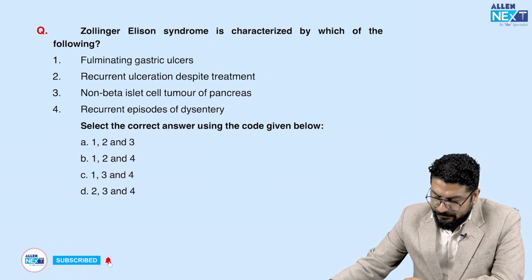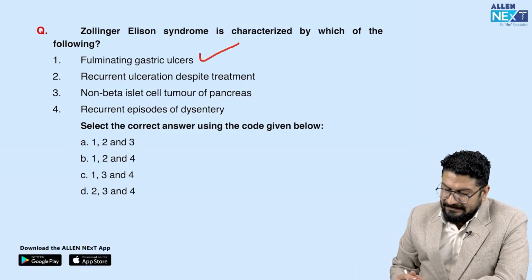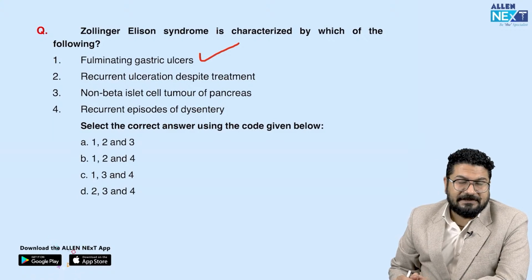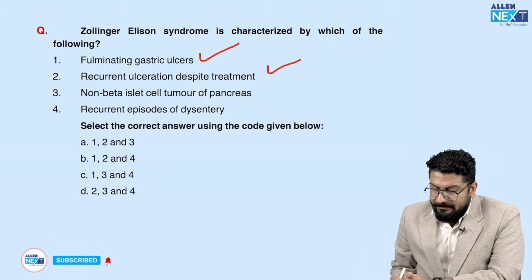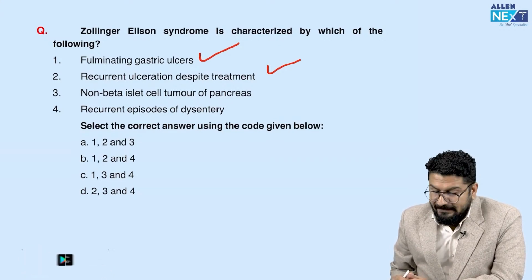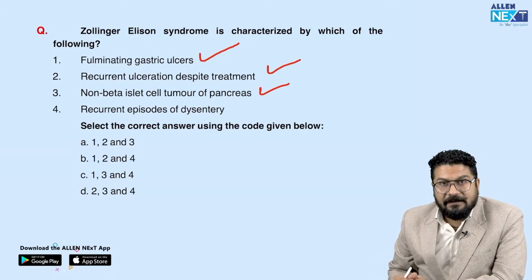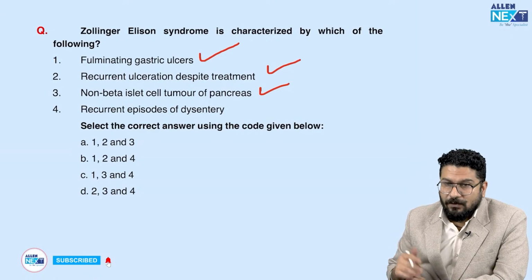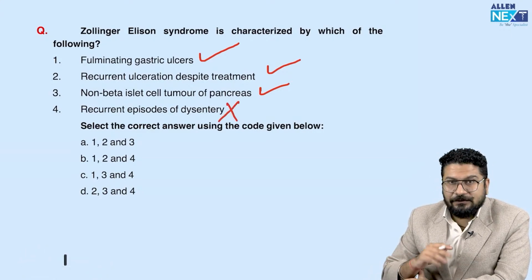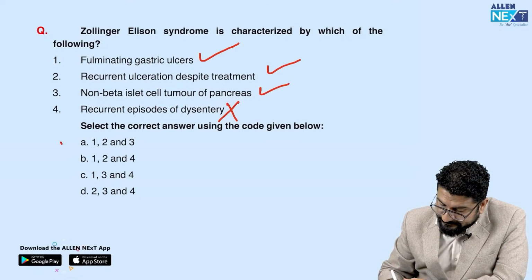Zollinger-Ellison syndrome is characterized by which of the following? So here you will see fulminant gastric ulcers. Yes, you can see these gastric ulcers. You can see recurrent ulceration despite treatment. Yes, the patient can develop recurrent refractory gastric ulcers. It is a non-beta islet cell tumor. Yes, beta islet tumor is insulinoma. Recurrent episodes of dysentery. Dysentery means blood is there. No, here generally, in fact, we see watery diarrhea, not dysentery. There is no blood or mucus, only watery diarrhea. So 1, 2, 3, these are correct statements.